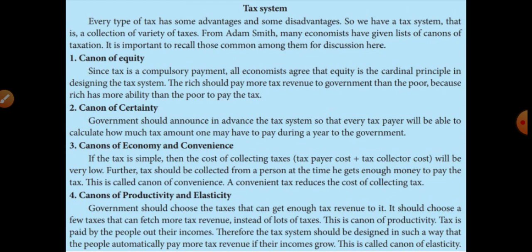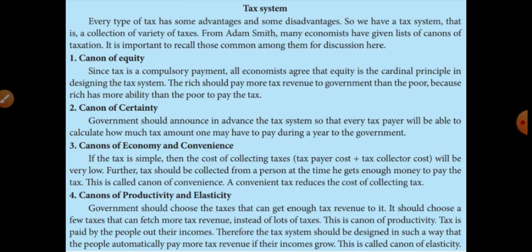For example, Adam Smith is one of the economists, and many other economists also gave lists of canons of taxation. Canons means accepted rules. Now we can discuss some of the important canons of taxation.